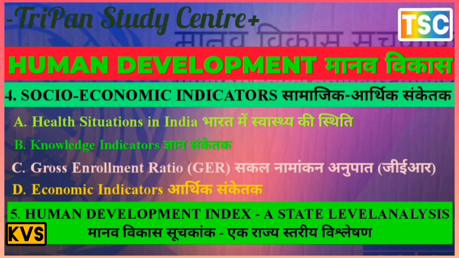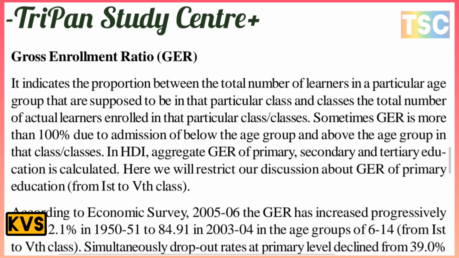The next point here is the gross enrollment ratio, GER. GER is most important. It indicates the proportion between the total number of actual learners enrolled in a particular class or classes and the total number of learners in the age group that are supposed to be in that class or classes. Sometimes GER is more than 100% due to the admission of below-age and above-age children in that class or classes.